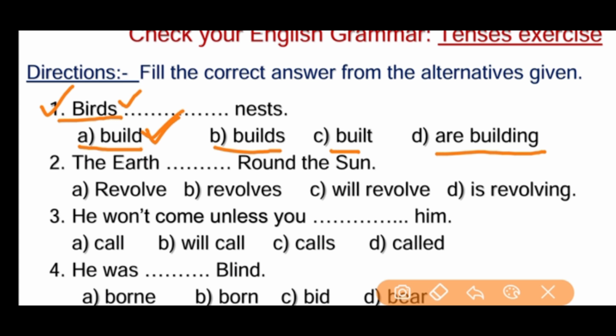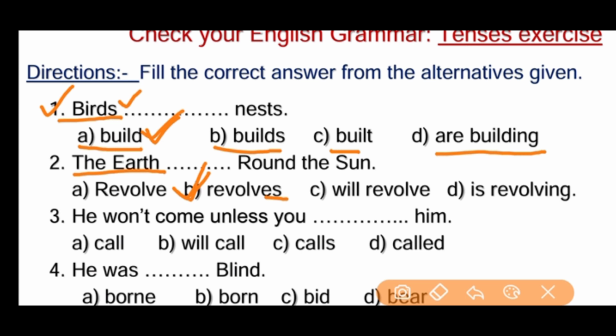Yes, the right answer is B, revolves, because it is a universal truth. We can treat this type of tense as the same simple present tense. The simple present tense, what is the main verb structure? Yes, base form or S added to the base form of the verb. Base form means verb 1, verb first form. Revolve, the subject is singular, it can take S. Okay, revolves, right answer: the earth revolves around the sun.